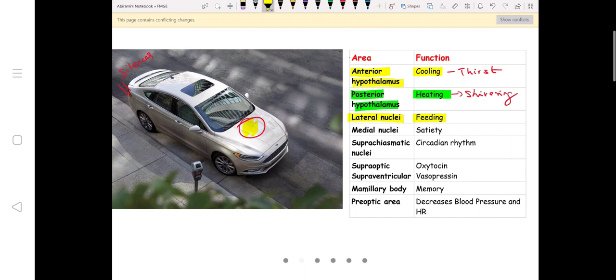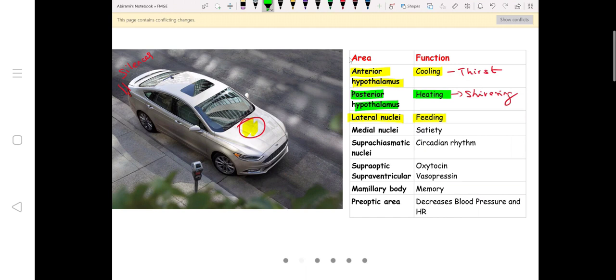And medial nuclei, just imagine the situation of the person who's sitting in the center. So he's not near the window, so he can't just open the window and eat anything, he can't buy anything. So fullness, satiety. Medial nuclei is responsible for satiety.